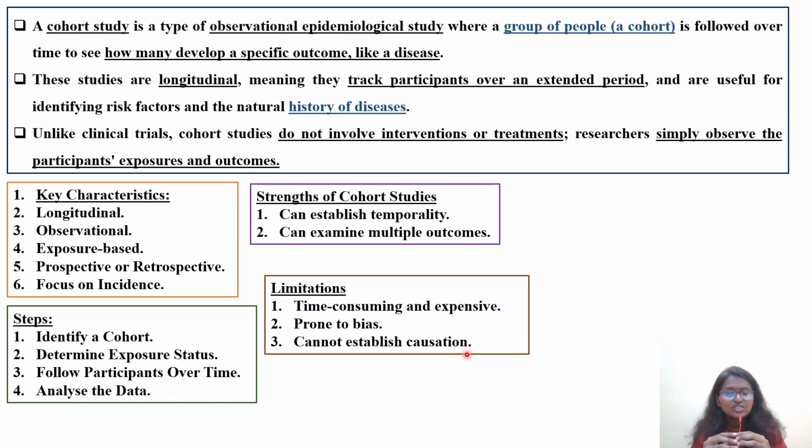As I said, since the population is not well defined, that population will be subjected to other chemicals also, other incidents also. So the final causation, the final effect, is it because of the treatment, because of the chemical which we are studying, or the incident which we are studying, or is that person at the same time exposed to certain other chemicals or certain other causes? That cannot be established. But in the case of clinical trials, what happens?